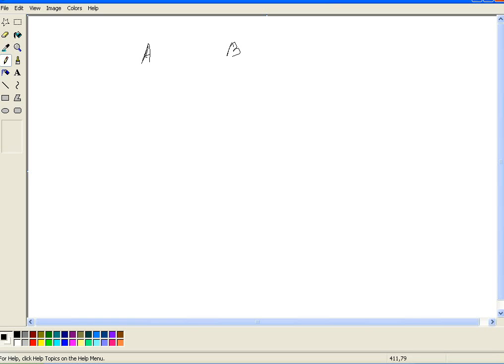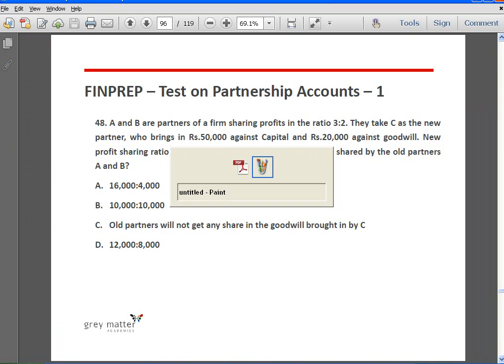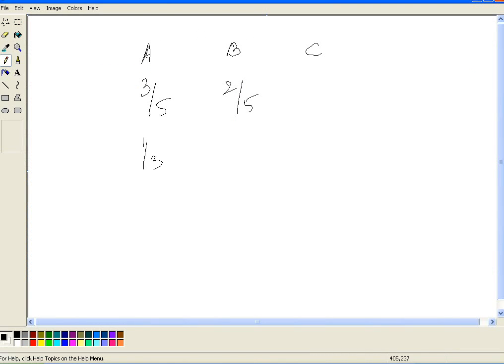A, B, C. Old ratio is 3/5, 2/5. New ratio is 1/3, 1/3, 1/3. So sacrificing ratio is 3/5 minus 1/3 and 2/5 minus 1/3.